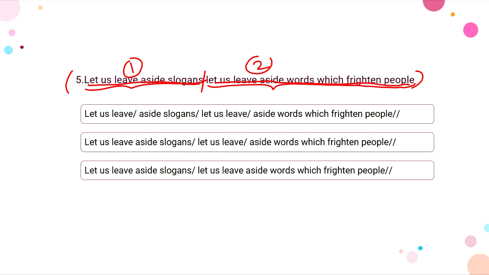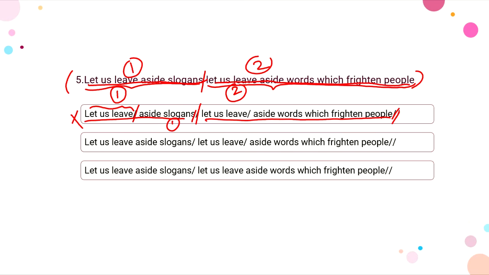So just one pause here between these two sentences, right? So let's see which of our options matches with the above criteria that I mentioned. So here we have in the first option, let us leave. So we don't make a pause here, and we don't make a pause here too. Like we say, let us leave aside slogans as one, and then we make a pause here, and then we say, let us leave aside words which frighten people, and end the sentence, right? So this first option would be wrong.